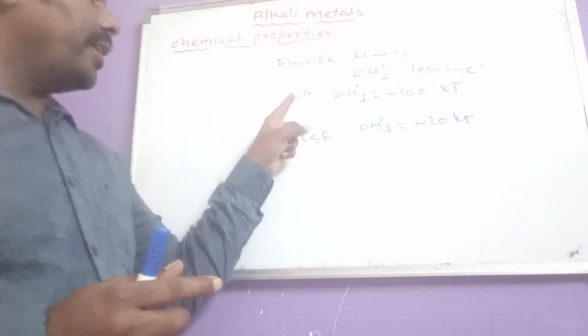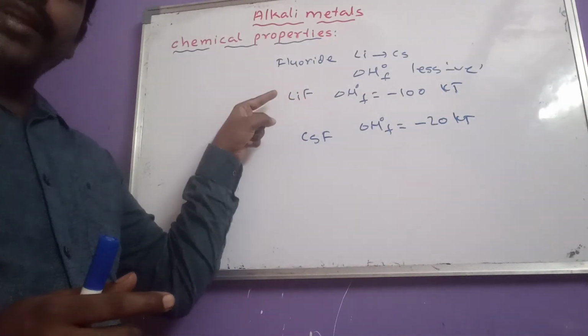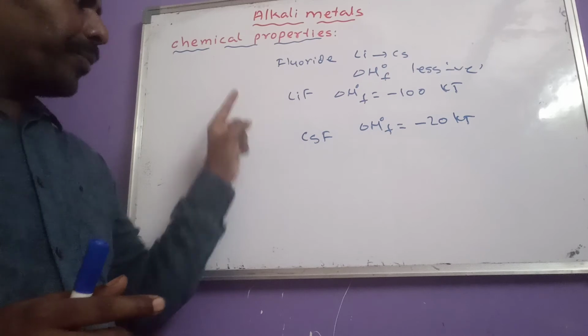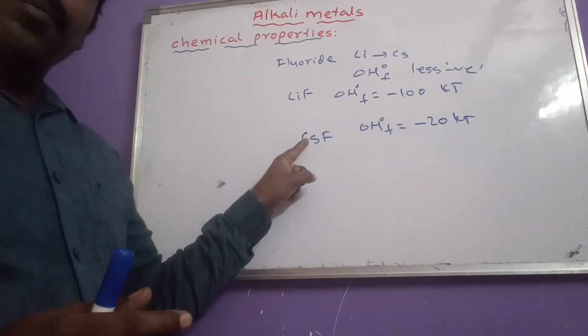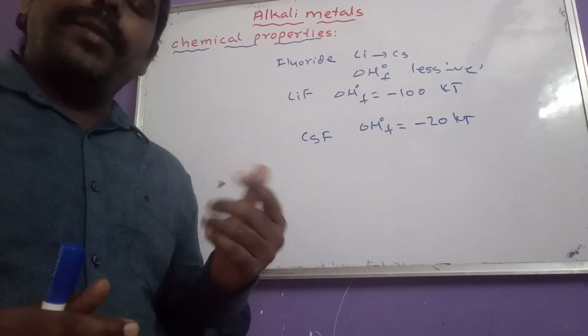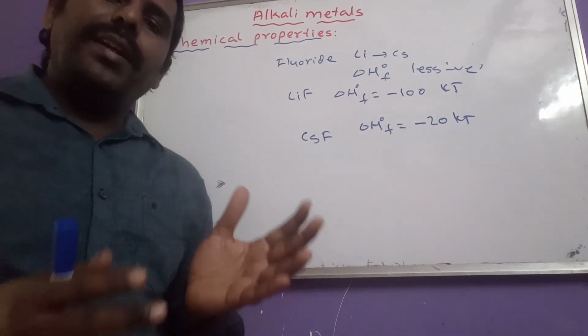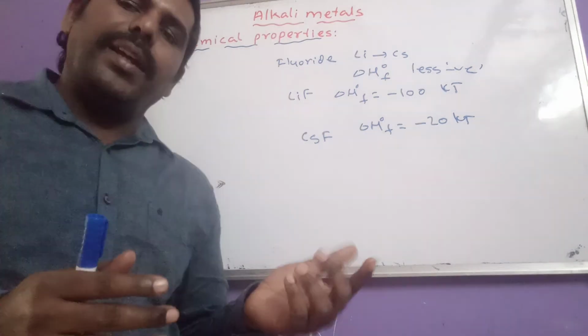So here both cation and anion are smaller, so it has more stability. But in this case the cation is much larger but the anion is much smaller. That means a larger cation cannot exist with a smaller anion.